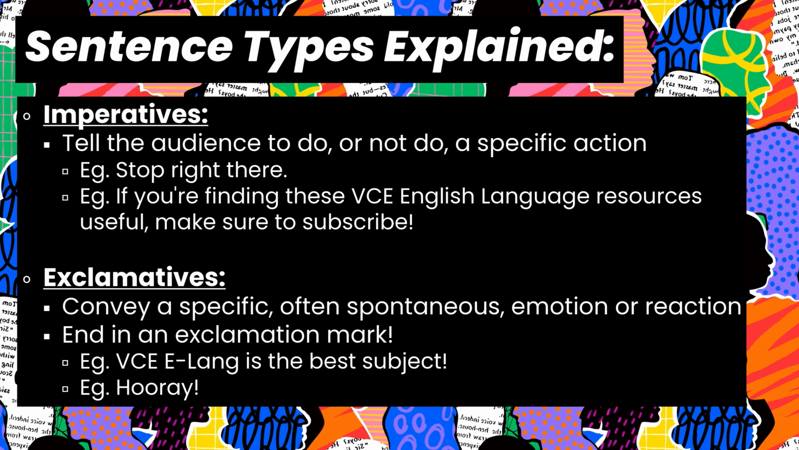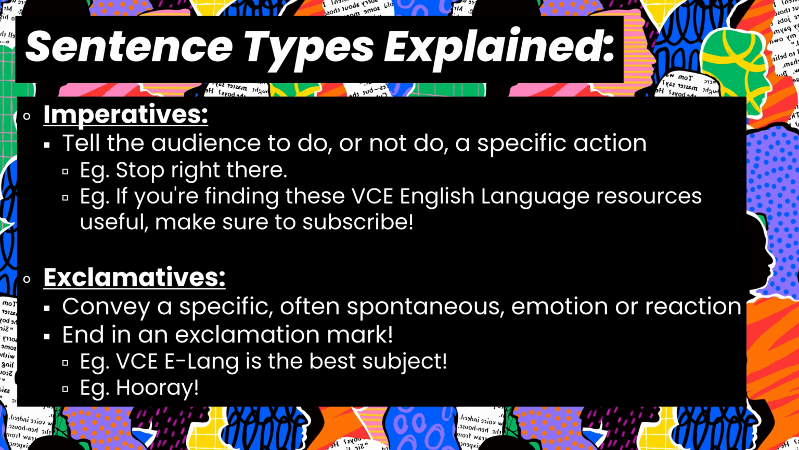Our sample sentences are sentences like, "VCE eLang is the best subject," and "hooray" or "woohoo," which definitely are positively connotated and convey very positive emotions. But we can also have exclamatives that convey emotions with maybe a more negative connotation. If you're walking and you stub your toe, you might use the exclamative, "Oh no," or "ow," or "that hurt." And even though those examples have a negative connotation, they're still exclamatives because they're still showing that specific emotion or reaction.